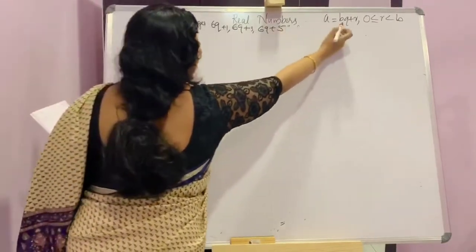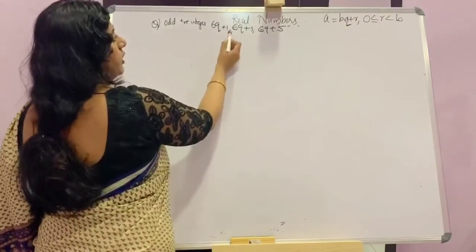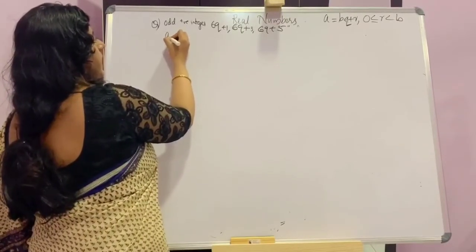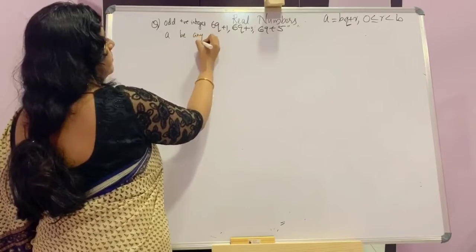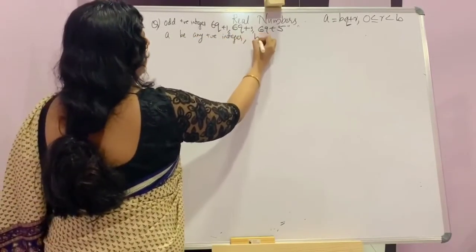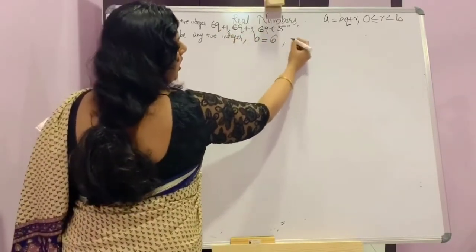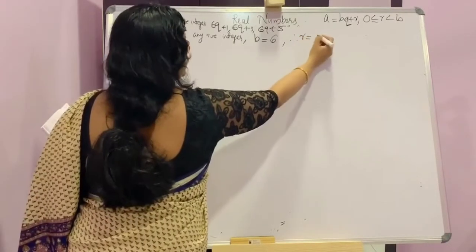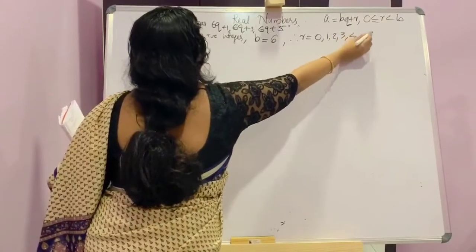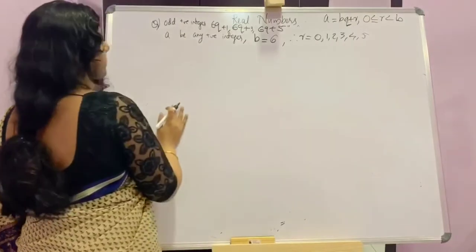Now along with q, that is b, here it is 6. So first we want to say let a be any positive integer. b is equal to 6 here. So r can have values from 0 up to 5: 0, 1, 2, 3, 4 and 5. So how many cases? 6 cases are there.